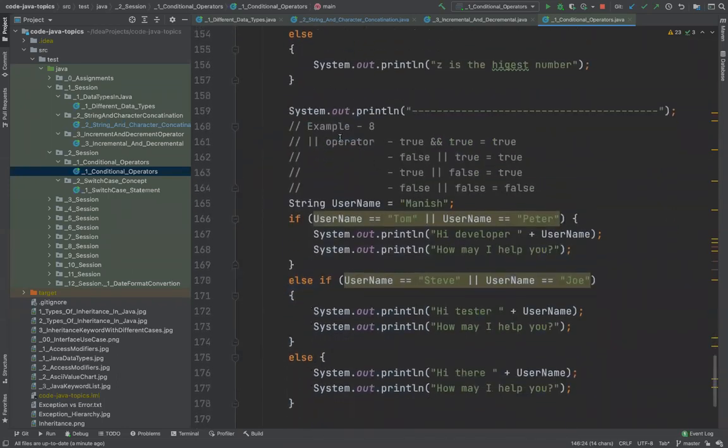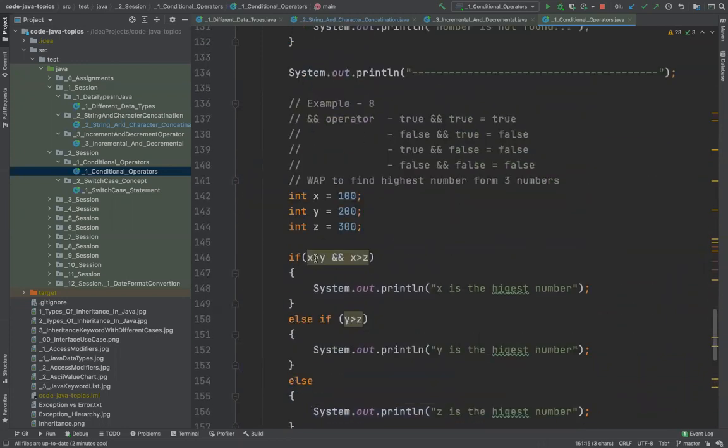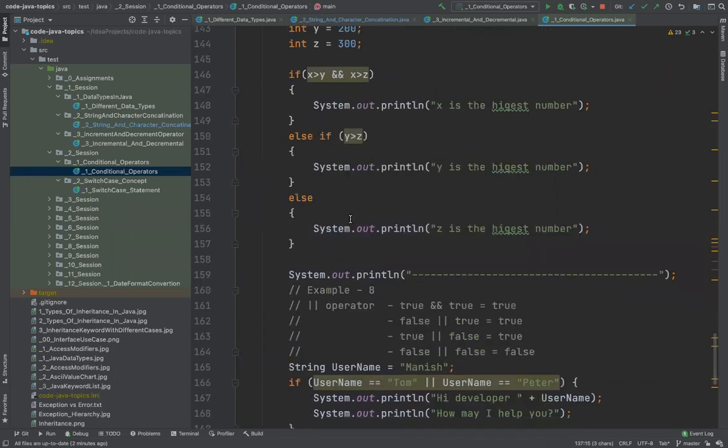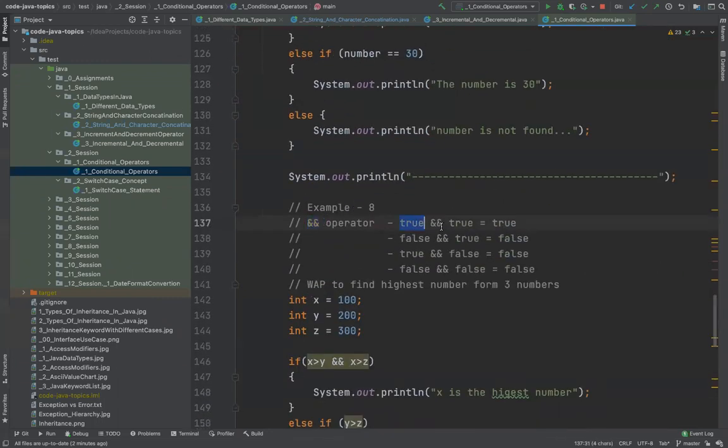Okay, now there is another example of OR operators. So AND and OR are applied on true and false conditions. There is some logic behind it. For example, true and true gives you true, but if there is any false, it will always give you false. That's how the AND operator works.